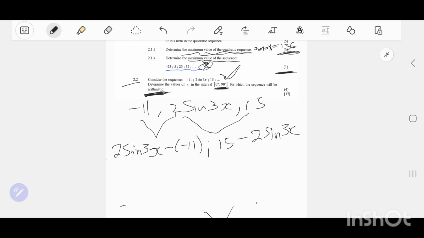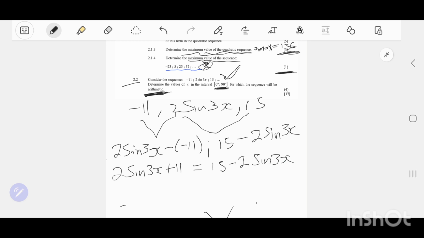And then what do you know? Under arithmetic, 2 sine 3x plus 11 and 15 minus 2 sine 3x are both equal, because the first differences are equal. That's what we know.